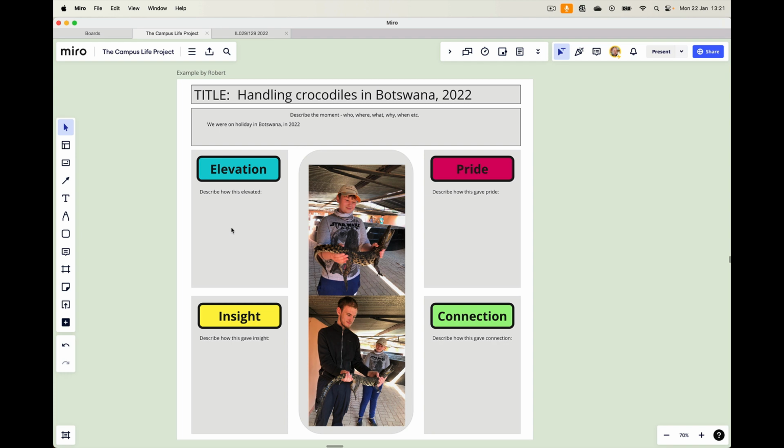And connection. Well, this was, I think, maybe our second day in Botswana. Botswana is a very different place to South Africa. The people are very, very different. They are incredibly friendly and open and welcoming and warm. I think the children were surprised by that compared to South Africa. I mean, South Africa's not bad, but Botswana's a different league altogether.